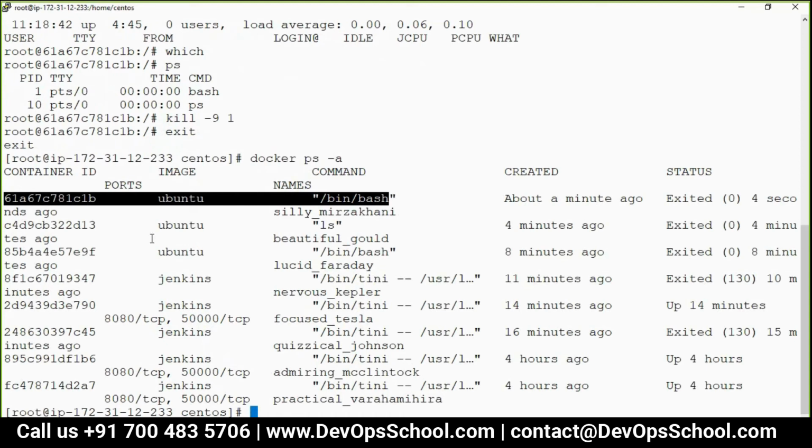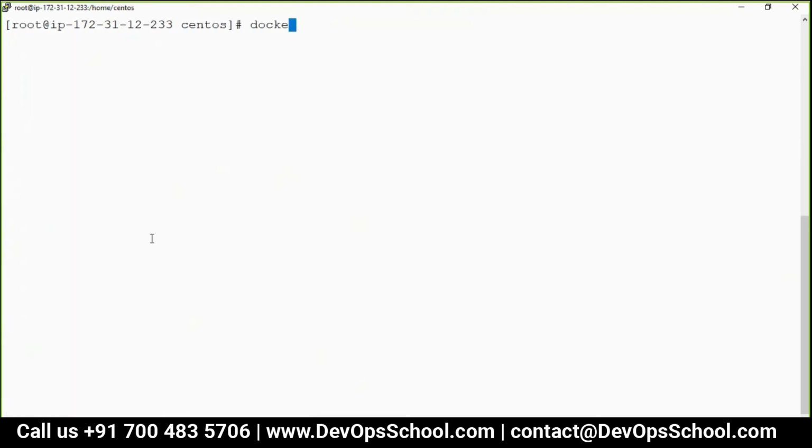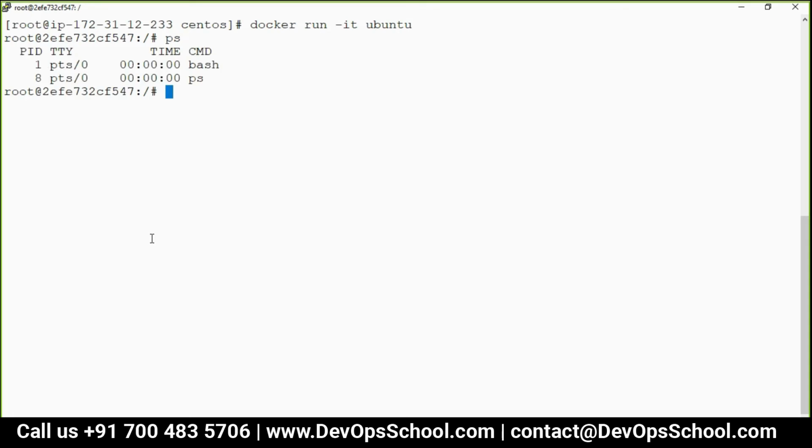Now let's do one more round. Docker run -it ubuntu. I am inside a container, a new container. And now you are a bash PID1, but this time I want to come out of it without killing the container.